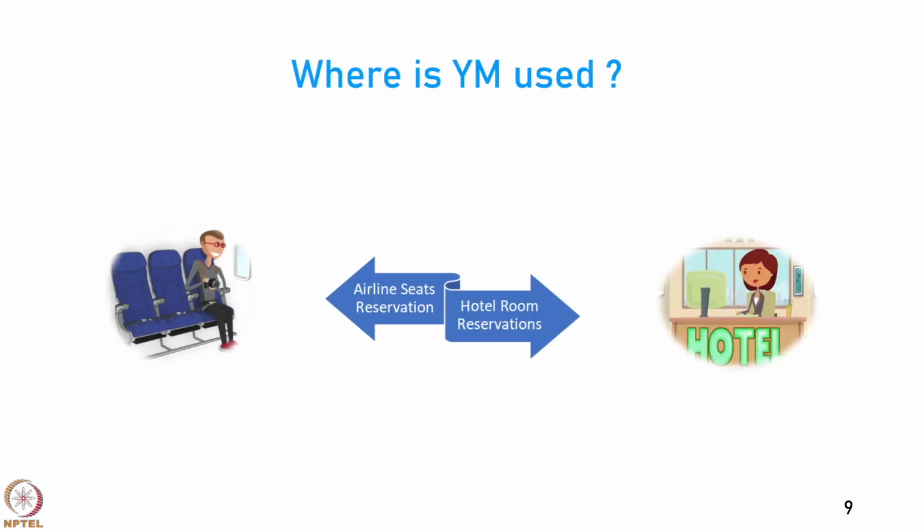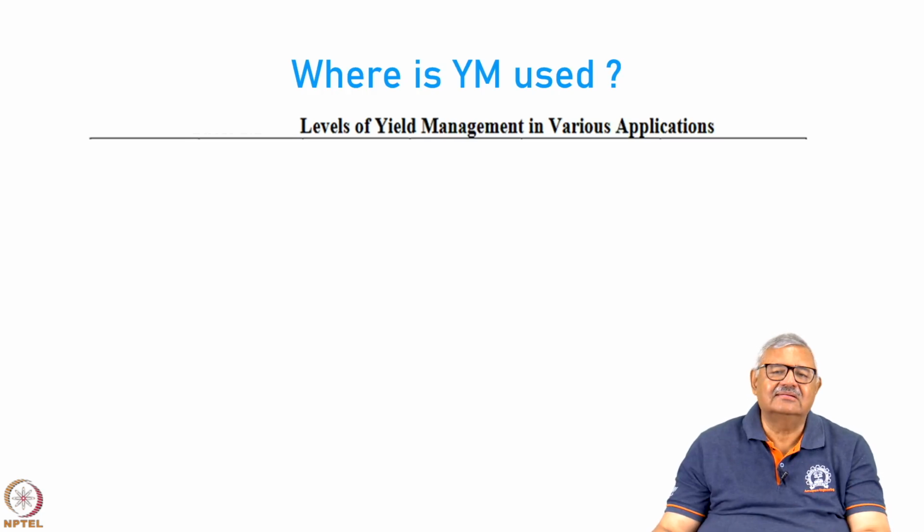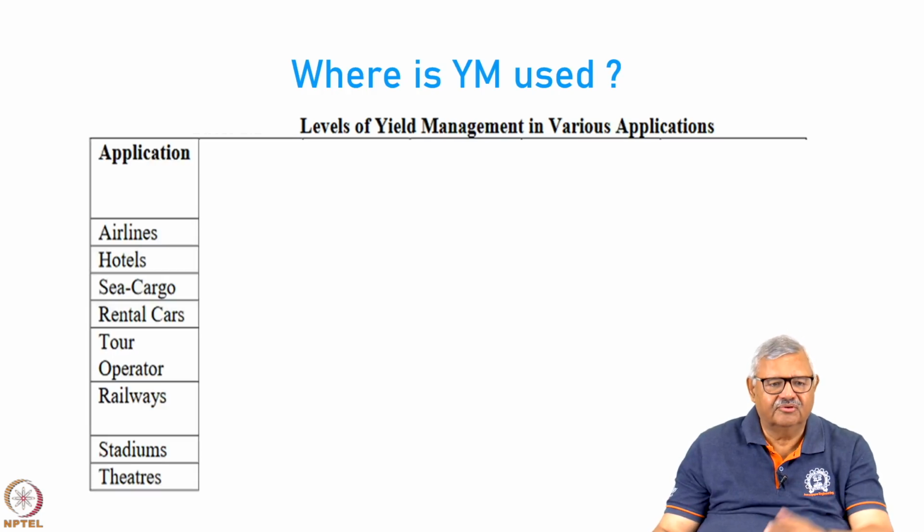So, where is it used? It is used in any industry such as the hotel industry, such as the airline industry, where you have a certain service or commodity available and it will perish or it will not give you any revenue if it is not utilized. It cannot be stored, it cannot be kept in the inventory. When a flight leaves half full, 50% of seats are wasted. If a hotel has 10% occupancy, 90% of the rooms are wasted. There are many applications and even the levels also vary. So, these are some of the applications where we have yield management.